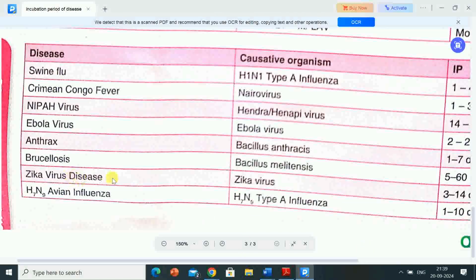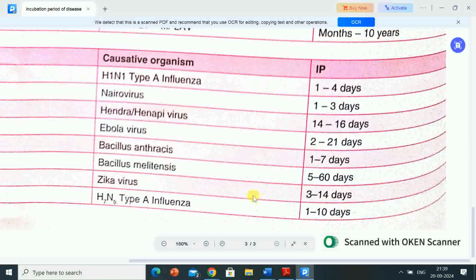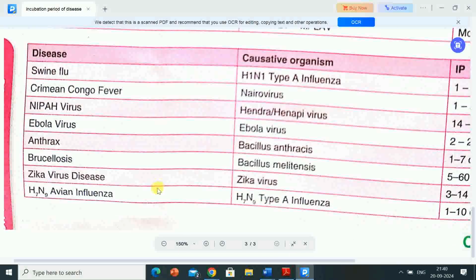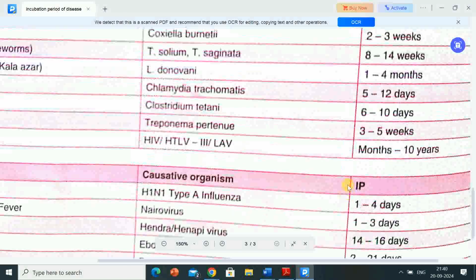Next disease is Zika virus disease, causative organism Zika virus, incubation period 3 to 14 days. Next disease is H7N9 avian influenza, causative organism type A influenza, incubation period 1 to 10 days.